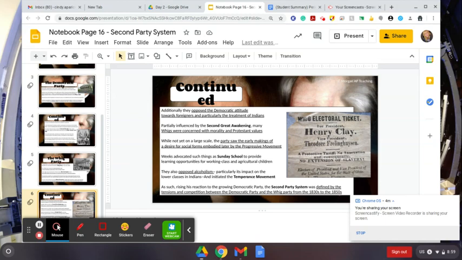As such, rising as a reaction to the growing Democratic Party, the Second Party System was defined by tensions and competition between the Democratic Party and the Whig Party from the 1830s to the 1850s.